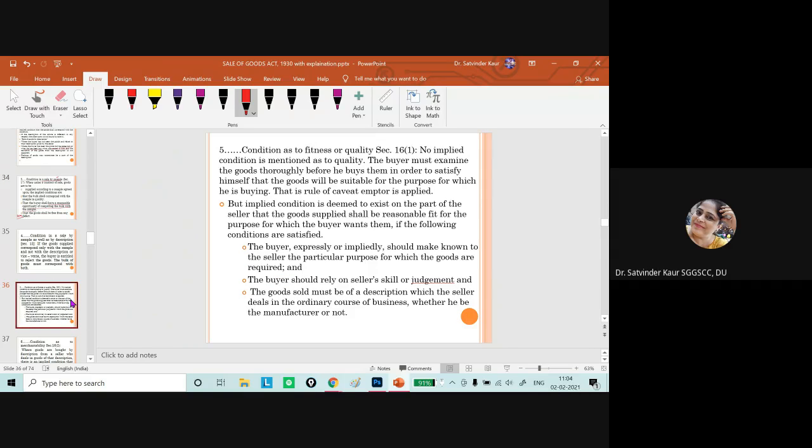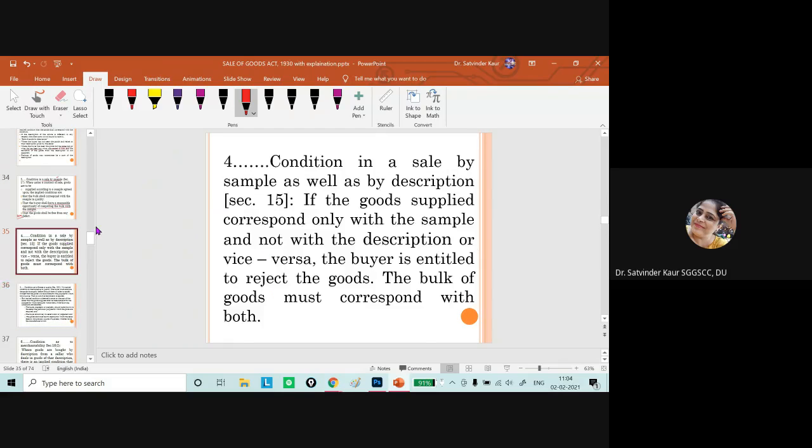Then there was a condition where the sale is by sample as well as by description. In this case, the goods must correspond with both, and if there is deviation even from one thing, then the condition as to the requirement is not being fulfilled.